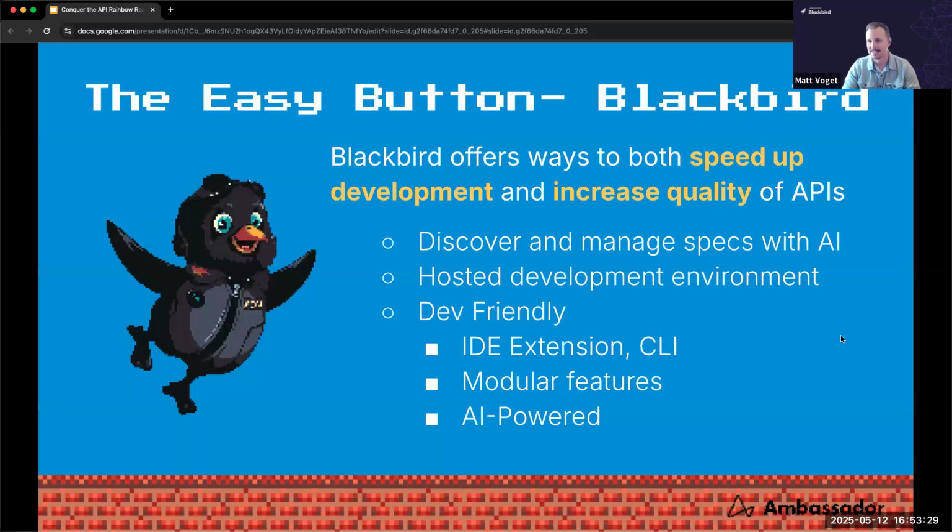We've got an IDE extension and a CLI. All of our features are very modular and can be scripted. And as most tools claim these days, we are AI powered, right? But it's really nice, because as I mentioned in those first cheat codes, we can use AI to solve some of those really painful challenges we've run up against in not having high quality API specs.